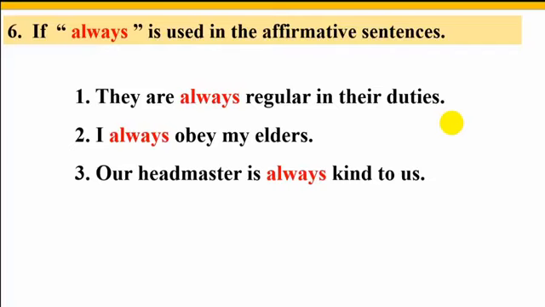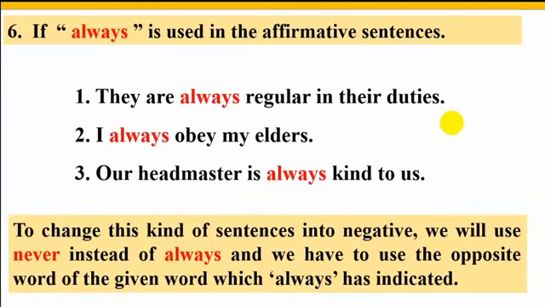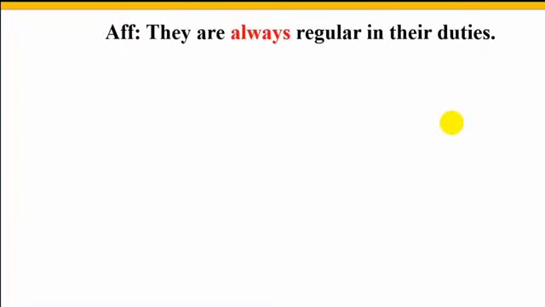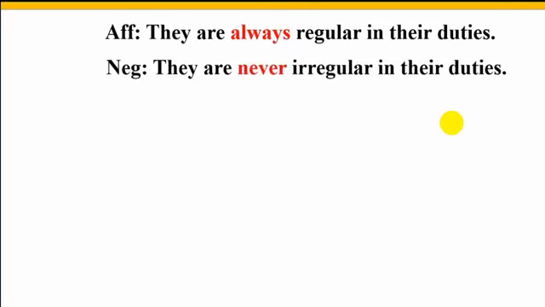Always has been used in all sentences. So how can we change these sentences into negative? Yes, dear students, to change this kind of sentences into negative, we will use never instead of always, and we have to use the opposite word of the given word which always has indicated. Look at the example. They are always regular in their duties. Here the negative sentence is: they are never irregular in their duties.